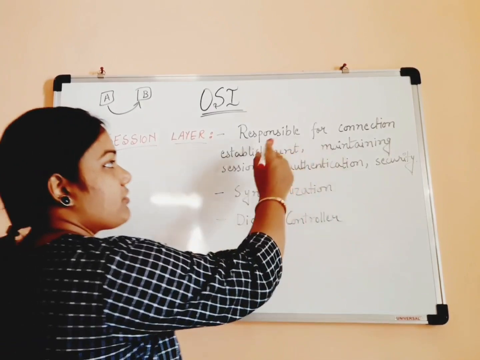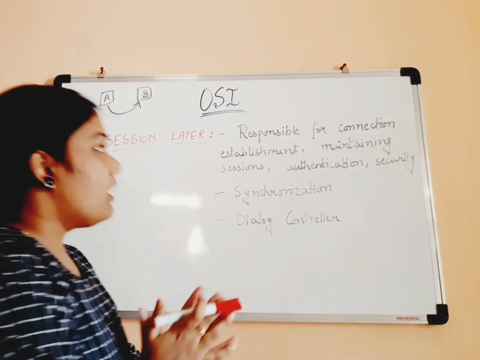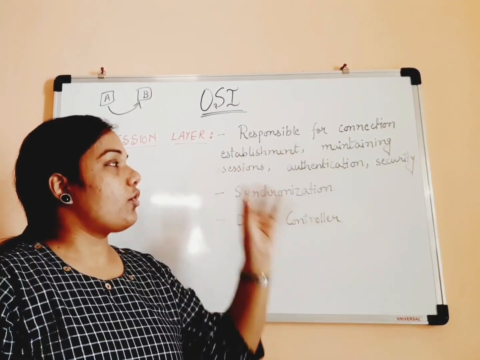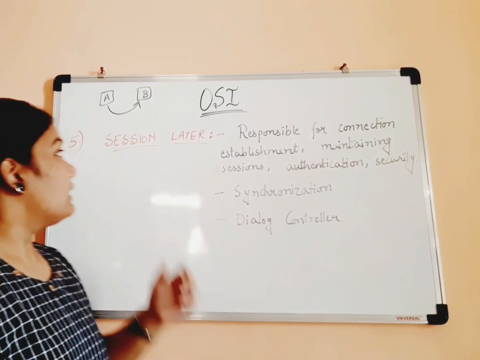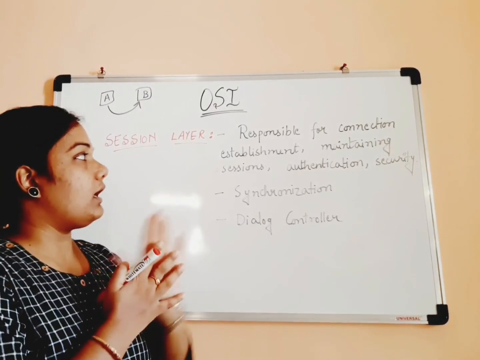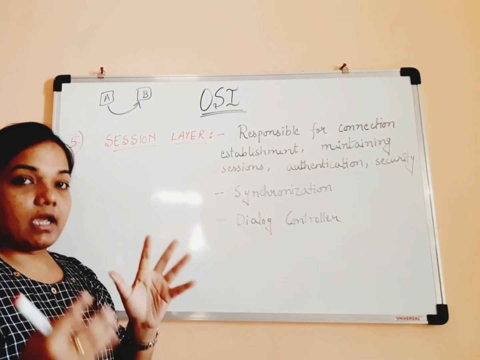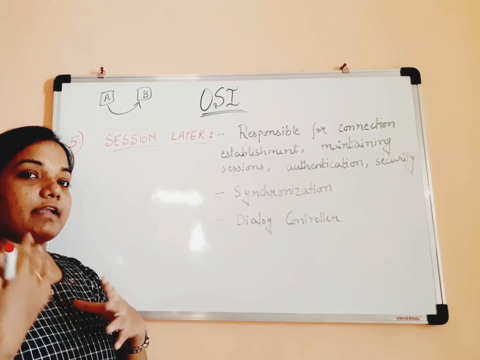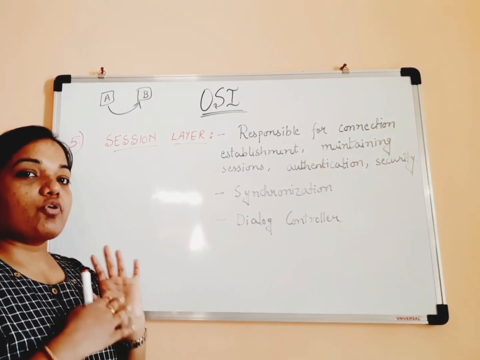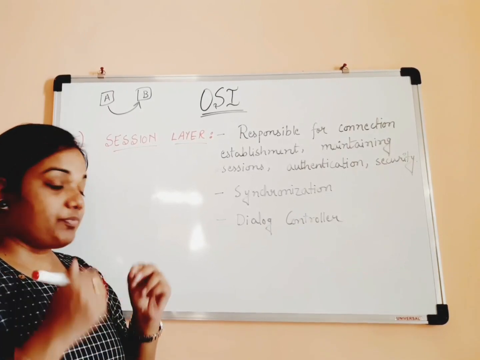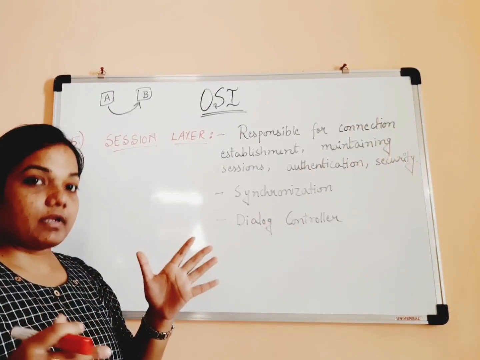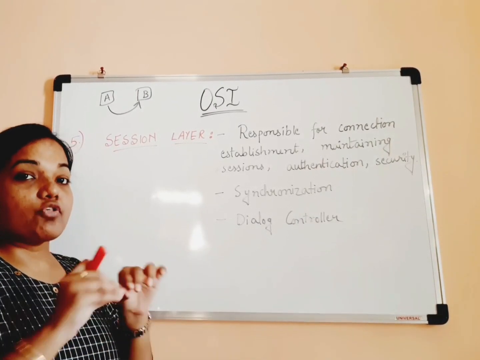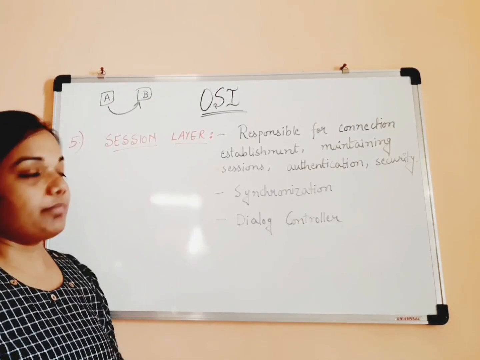The first one is that it is responsible for connection establishment, maintaining sessions, authentication and security. I think all these terms are self-explanatory. That is, the session layer is responsible for establishing the connection. Again there are two possibilities, either it is connectionless or connection oriented. If it is connection oriented, that means before sending any data to a particular receiver, there must be the establishment of a connection between the sender and the receiver. This connection establishment is done with the help of the session layer.